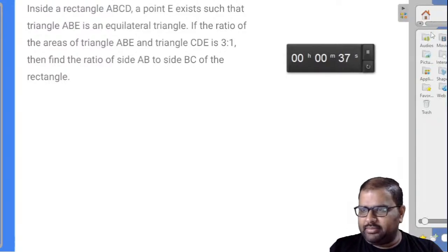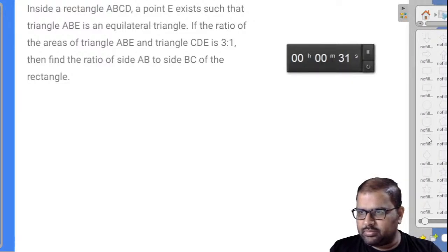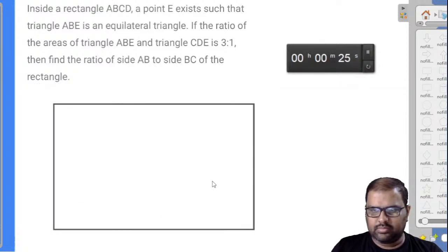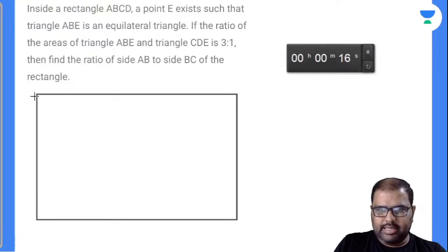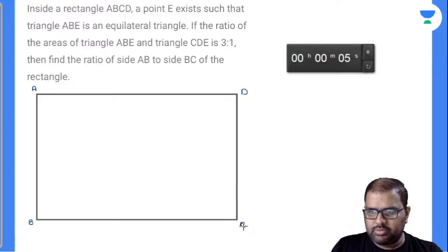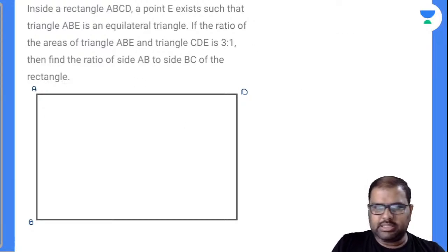We'll be taking a rectangle. Meanwhile, see anybody cracked this question there. Inside a rectangle A, B, C, D. Where is Bhavesh today? Anshita Gupta. They're my regular students. Manoj. No answers. Expected answers from you, yeah.